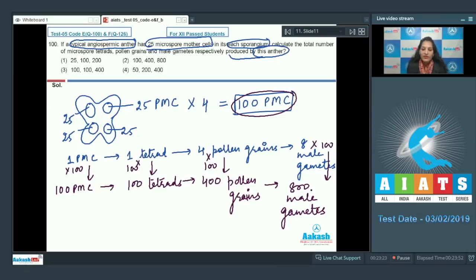It will give you 800 male gametes. So number of tetrads will be 100, pollen grains 400, male gametes 800. So the correct option for the given question is option number 2. Let's move on to the next question.